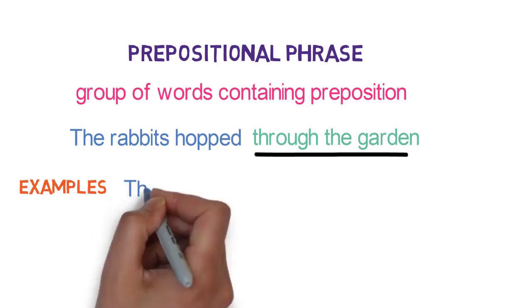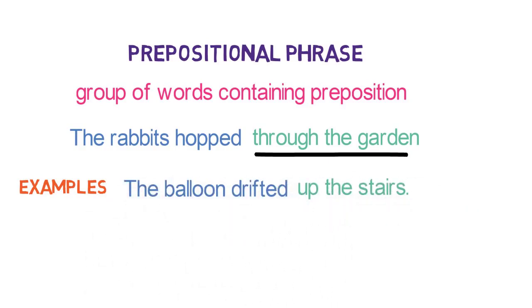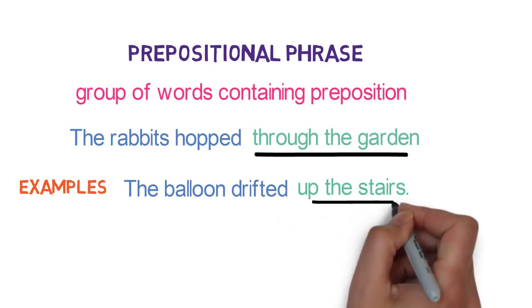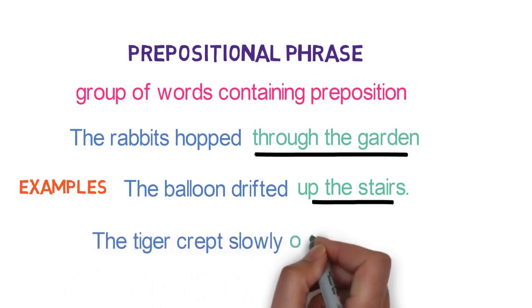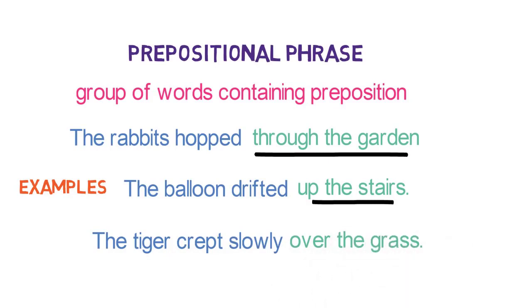Let's see the next one. The balloon drifted up the stairs. Here, up is the preposition and up the stairs is the whole prepositional phrase. Let's look into one more example to make things even clearer. The tiger crept slowly over the grass. Here, over is the main preposition and over the grass is the prepositional phrase. So remember this, that prepositional phrases are groups of words containing a preposition. That's all about prepositions in this video.